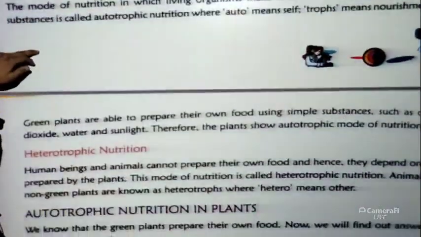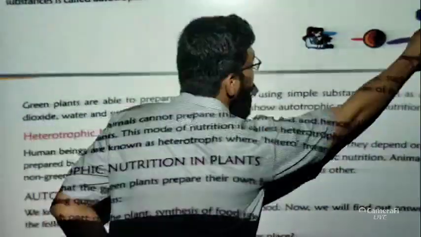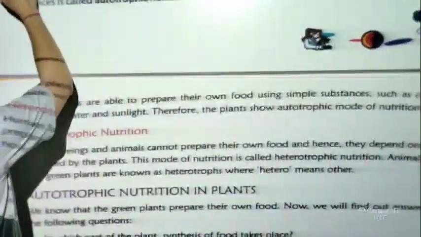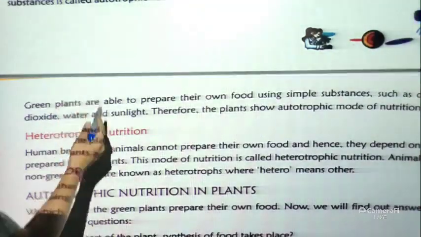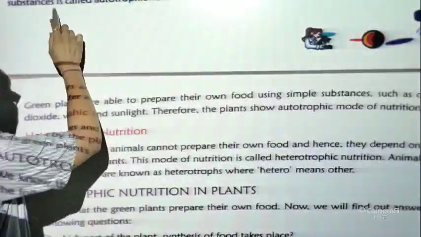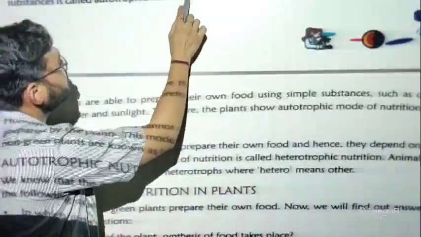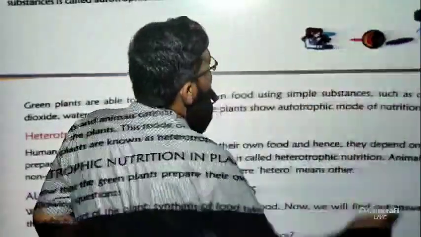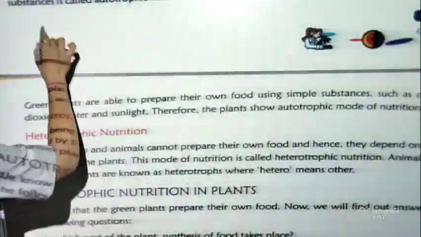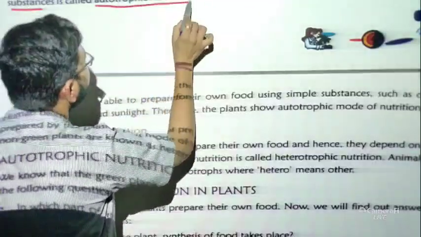So we will start with autotrophic nutrition. Autotrophic nutrition means what? The mode of nutrition in which living organisms make food for themselves from simple substances is called autotrophic nutrition.